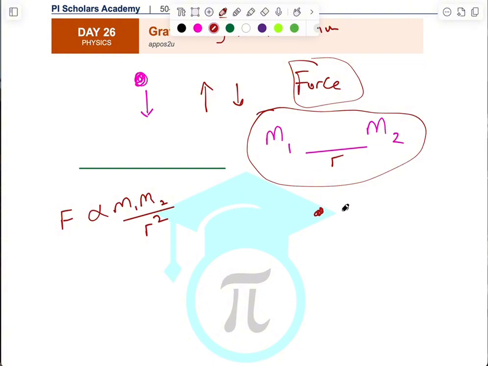So when you begin to measure force per unit mass, then you are talking about acceleration due to gravity. Acceleration due to gravity is actually another name for gravitational field strength at a point. So gravitational field strength at a point is defined as the gravitational force per unit mass acting on a small mass that is placed at that point. So that is basically what that is talking about.